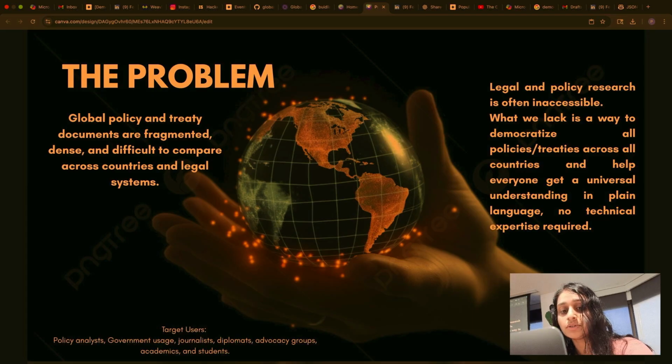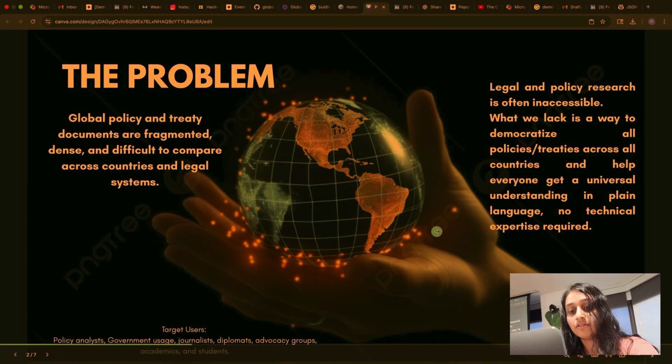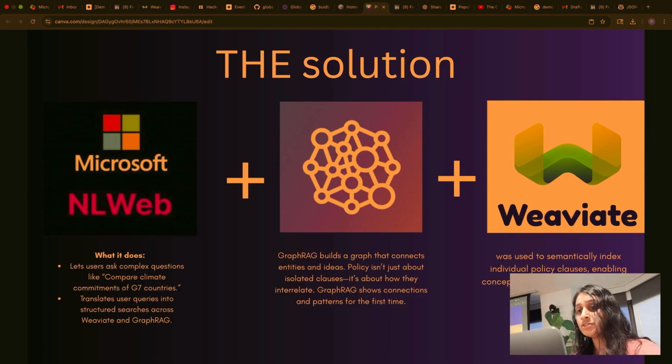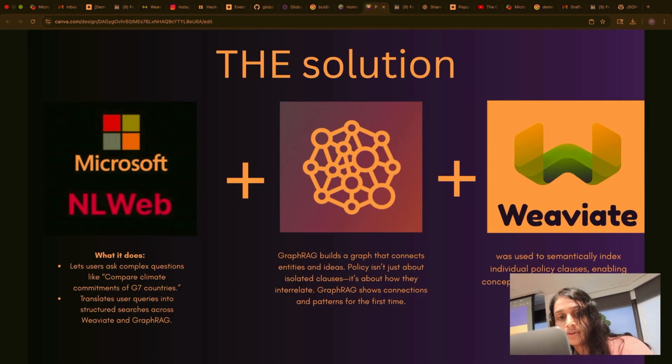The target users would be policy analysts, government users, and also academia. The solution I used was Microsoft ML Web. What that does is let users ask complex questions like compare climate commitments of G7 countries. I used GraphRAG, which builds a graph that connects entities and ideas.